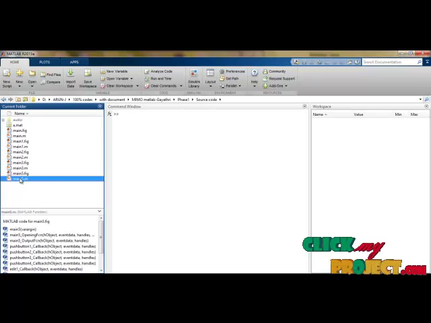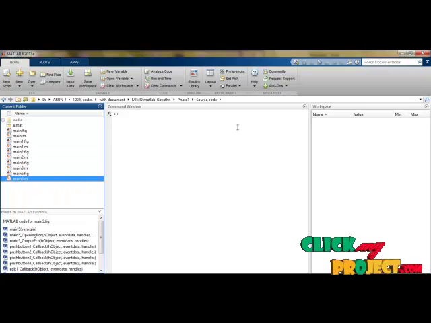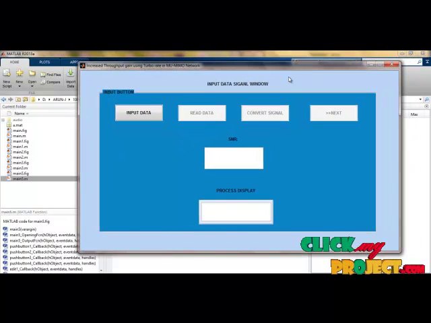See here the main file. This is our first executable file, so we have to run this file. We can select in every backup. You can see there are similar names with a .fig file and a .m file. The .fig file represents the GUIDE design. So while you are running main5.m, it will recall main5.fig. Yes, so this is the GUIDE design.